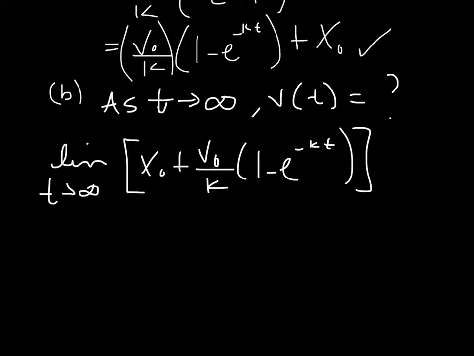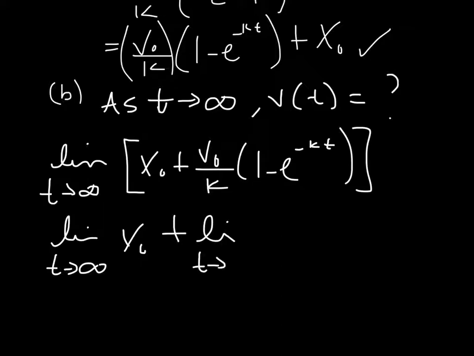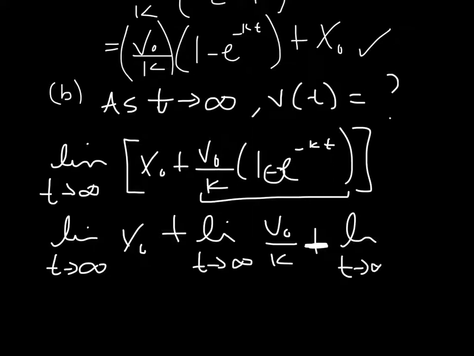I mean, this is, again, just a Calculus 1 problem. So let me just go ahead and, let's be neat here. So a limit review if needed. So I'm going to break up my limits. So the limit as t approaches infinity, I can break this guy up as v naught over k plus, actually minus, because of this guy, the limit as t approaches infinity of e to the negative kt.